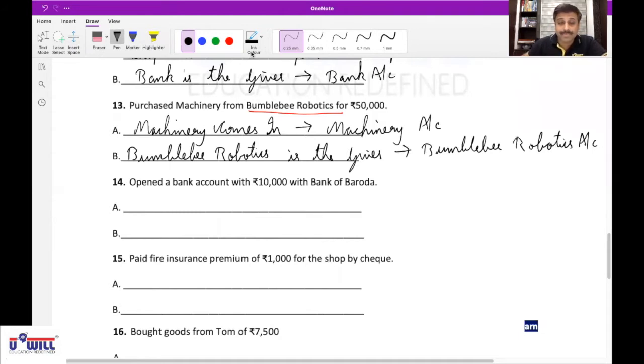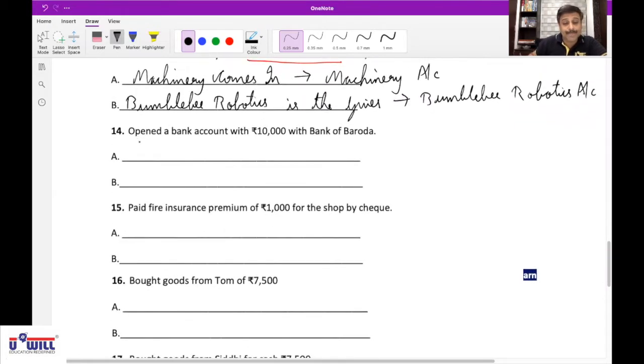Yes, sir. Opened a bank account 10,000 with Bank of Baroda. What comes in? You ask yourself what comes in. If we deposit the money in the bank, does anything come into our business? No, sir. What is the second question you'll ask yourself? Which expense? Are we incurring any expense over here? No, sir. Which is the third question you'll ask yourself?